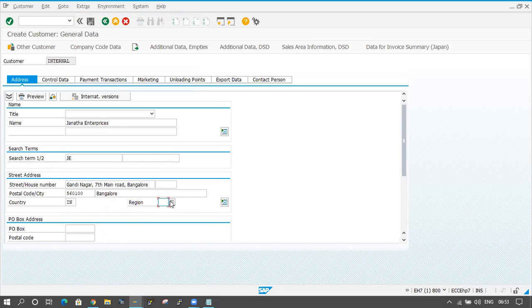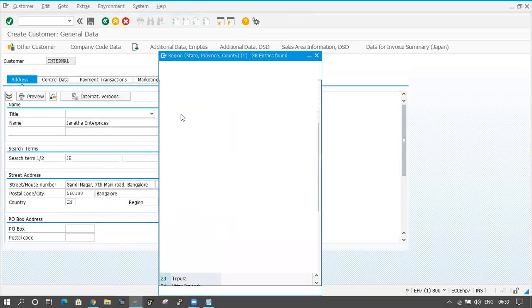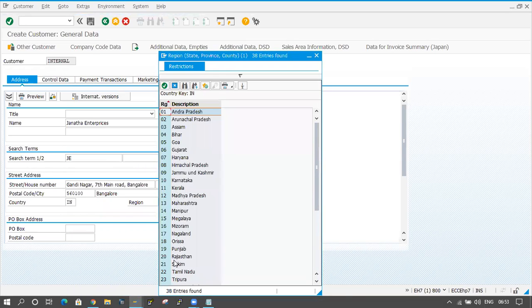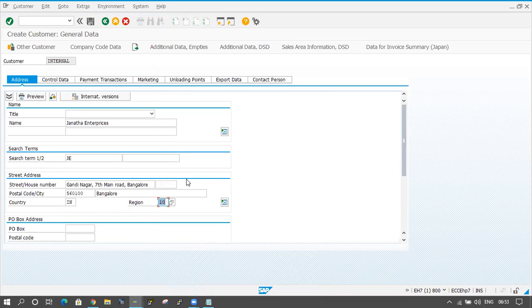Which state is it? It is Karnataka. I am selecting Karnataka here and clicking the enter button. Nothing is coming, right? On control data, click on control data here.